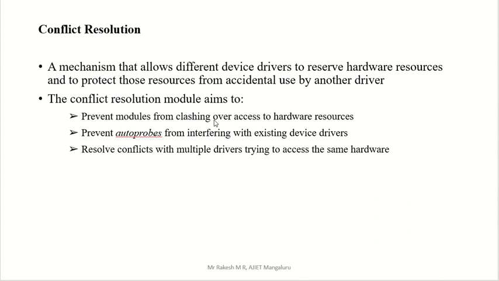Clashing means if two device drivers access one hardware, that is called clashing. So we are creating one mechanism to prevent this clashing.